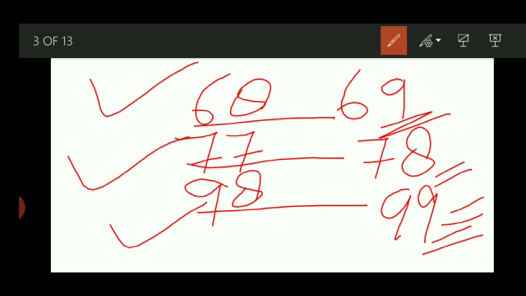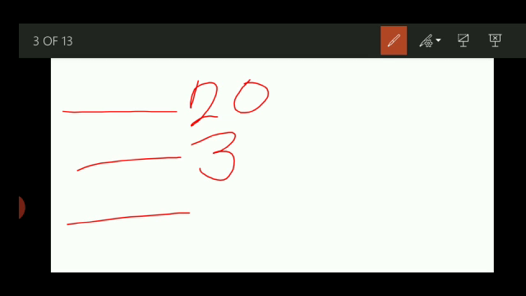Now see some more examples of other numbers. But before doing examples, we are doing some exceptional numbers. Exceptional means, first I am writing like 20, 30, 40. These types of numbers like 10, 20, 30, 40, 50, 60, 70.